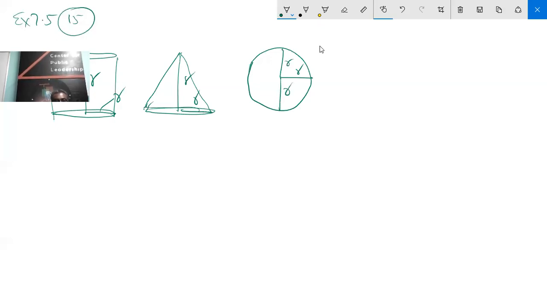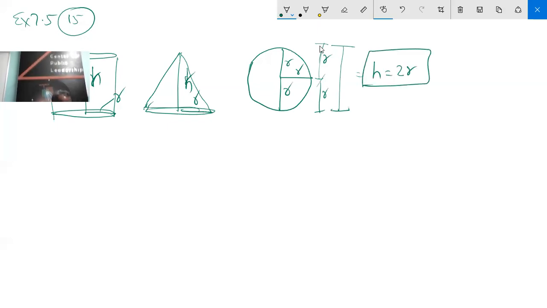This is the height. Now what is this height? This is equal to R plus another R. So height is equal to 2R.